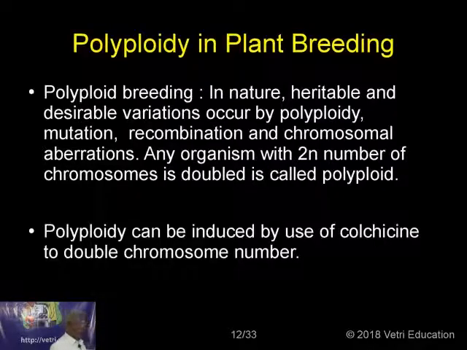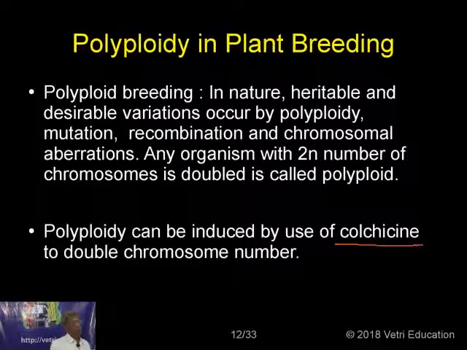Now, the induction of colchicine is a separate topic. It can be introduced in the bud, or it could be induced in the seed. There are different methods of inducing polyploidy by using colchicine. That's a separate topic.